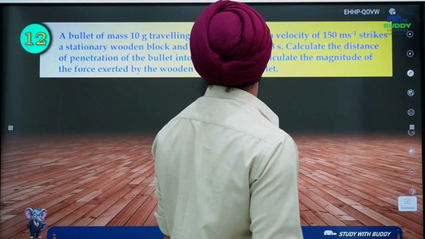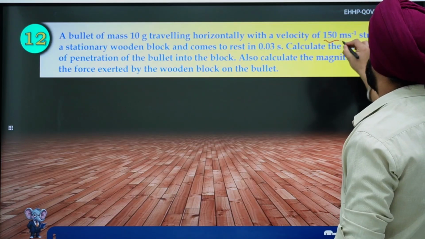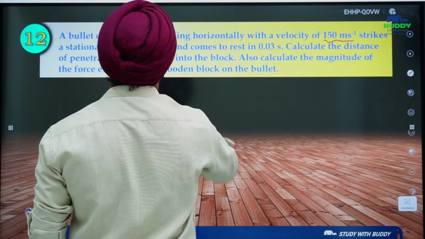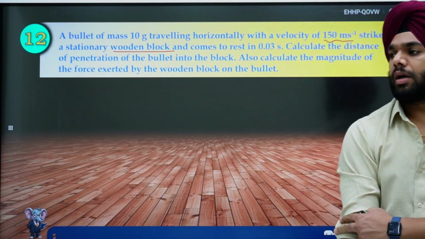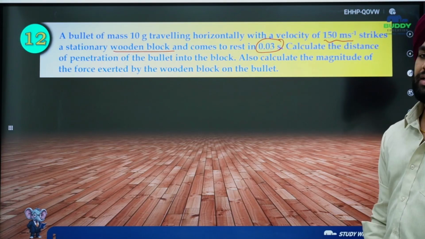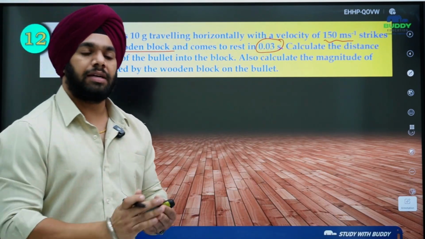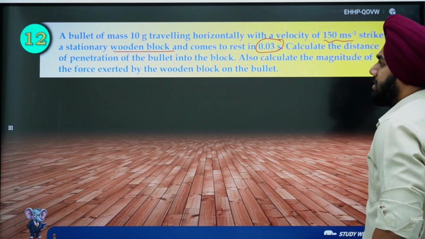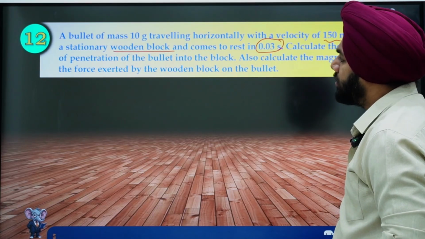A bullet of mass 10 gram traveling horizontally with a velocity of 150 meter per second strikes a stationary wooden block. So it was traveling with 150 meter per second and it strikes a wooden block and comes to rest, so final velocity becomes 0 and the time taken is 0.03 seconds. So the time interval is very small, so we had a maximum retardation in a very short interval of time. Calculate the distance of penetration of the bullet into the block. Also calculate the magnitude of force exerted.